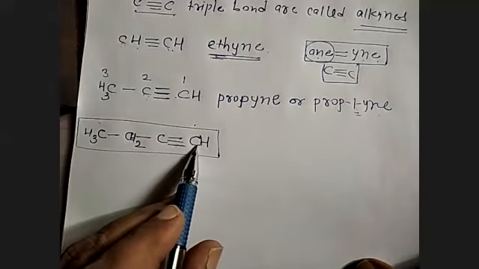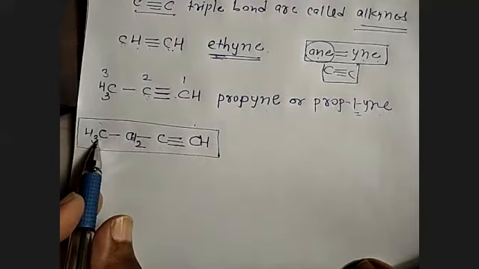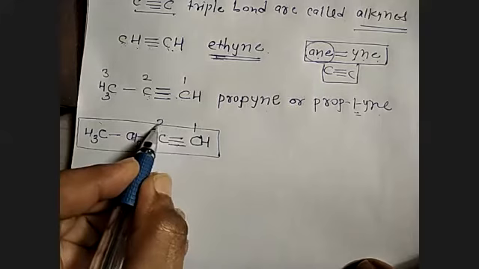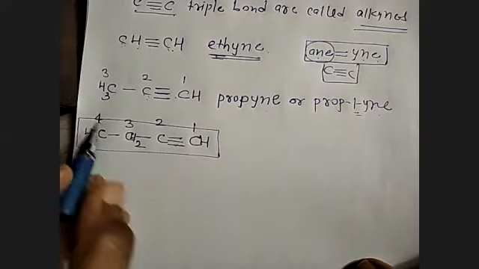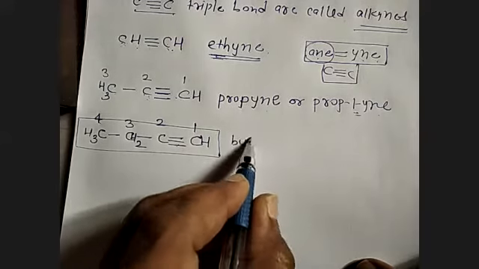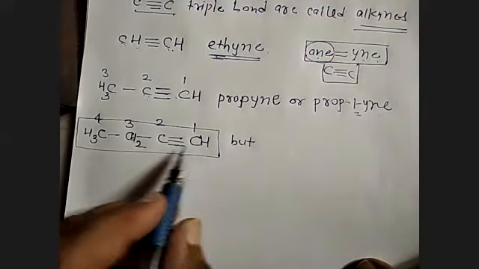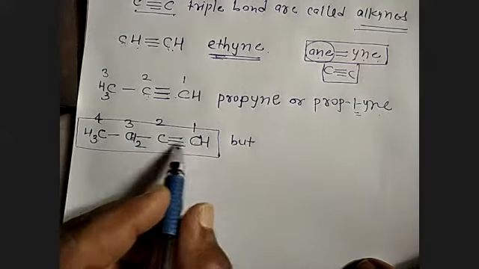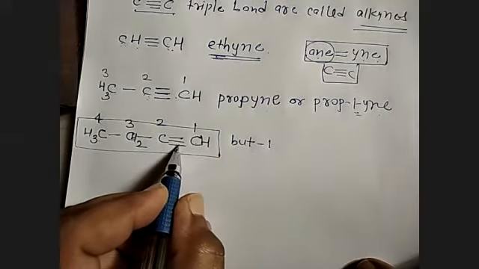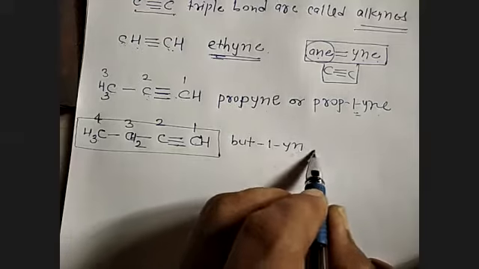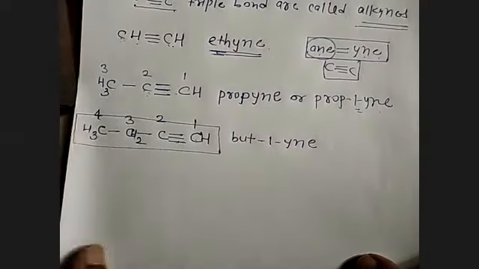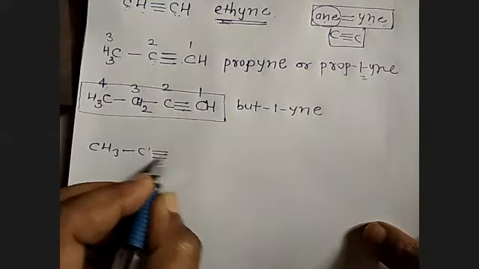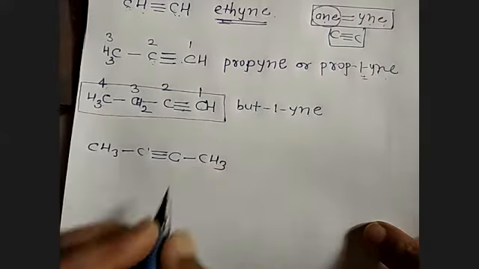Now here, how many carbon atoms are there? 1, 2, 3, 4, the longest chain. The triple bond is here, so from where will you number? From the right side: 1, 2, 3, 4. Four carbon atoms in the chain can be called but. The triple bond is between 1 and 2, so it is 1. And for the triple bond we write YNE. But-1-yne.